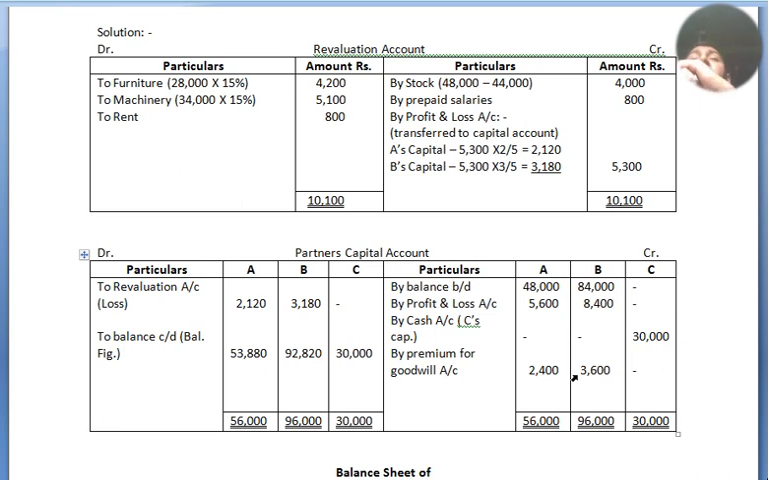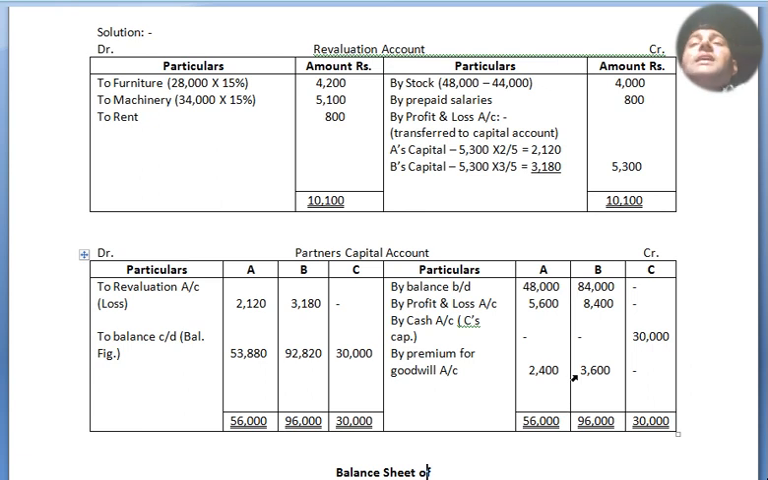Now C is entering the partnership. So by cash account, C's capital 30,000 directly, no amount for A and B. By premium for goodwill, premium for goodwill is being brought by C for A and B because he is entering an existing business and A and B are making a sacrifice for him. Now we move to the debit side, to revaluation account, which is called loss. So 2,120 for A and 3,180 for B and for C dash.